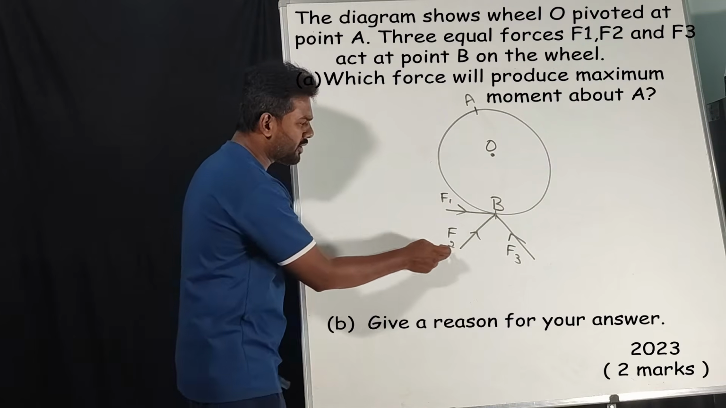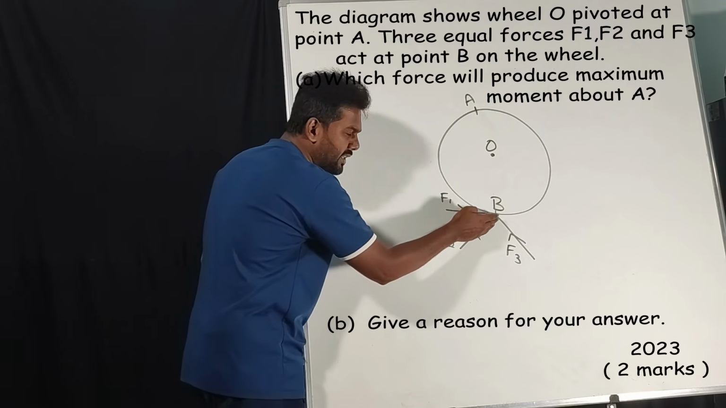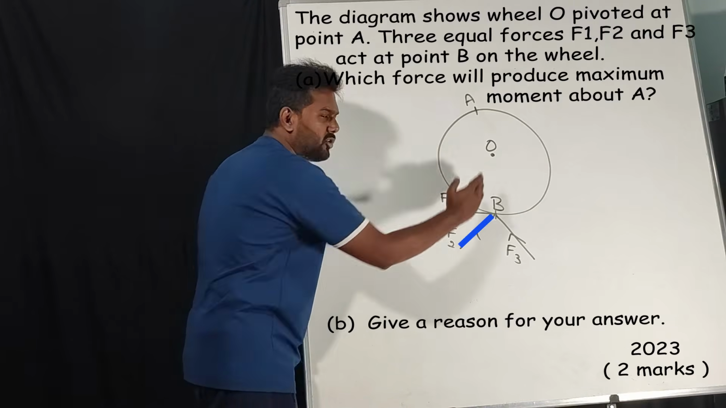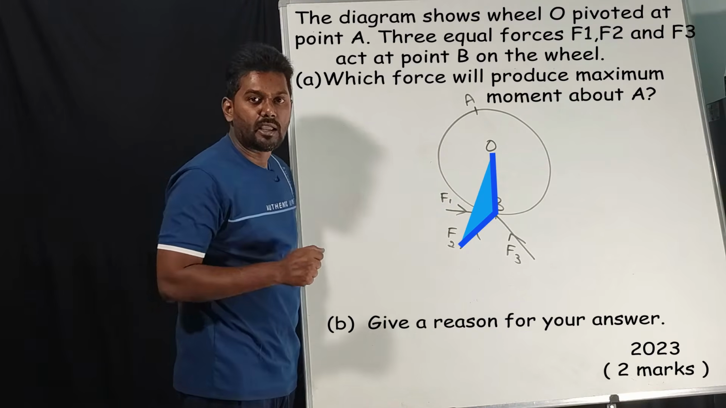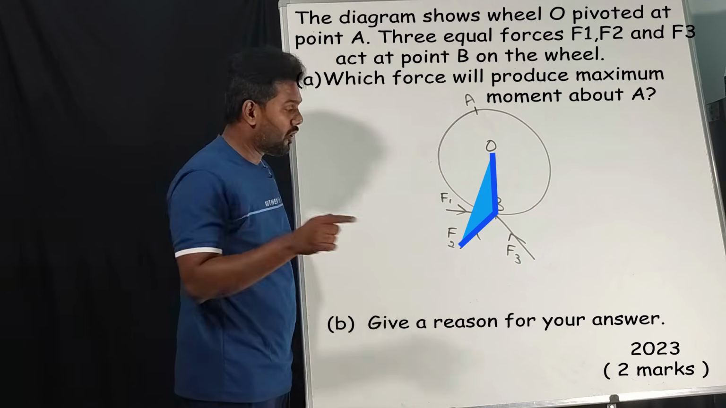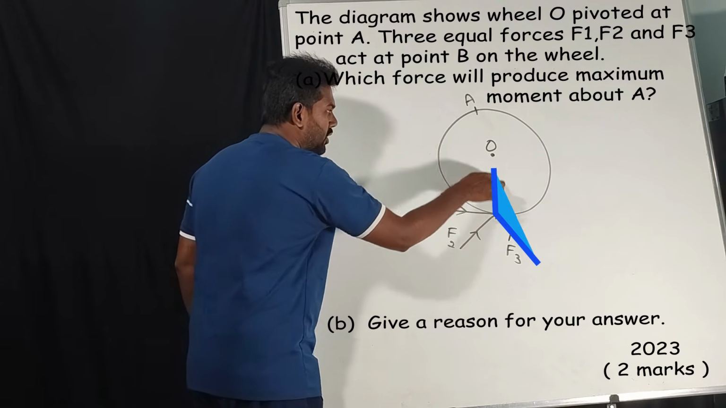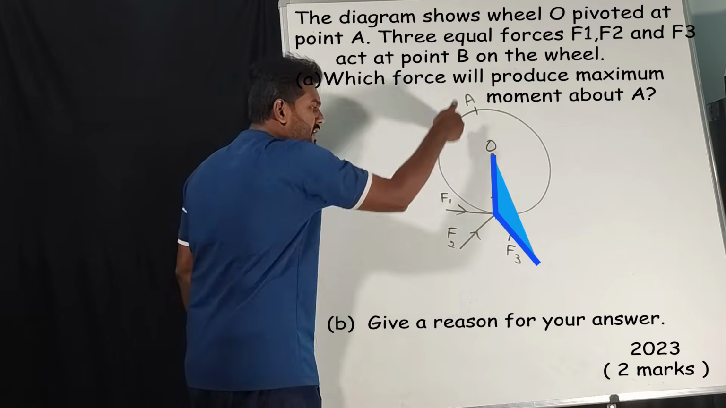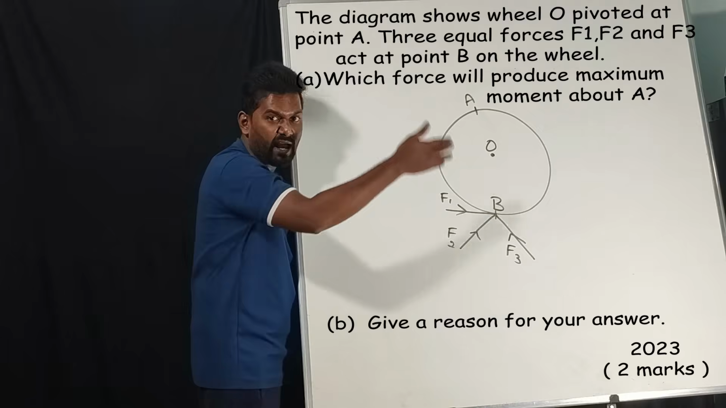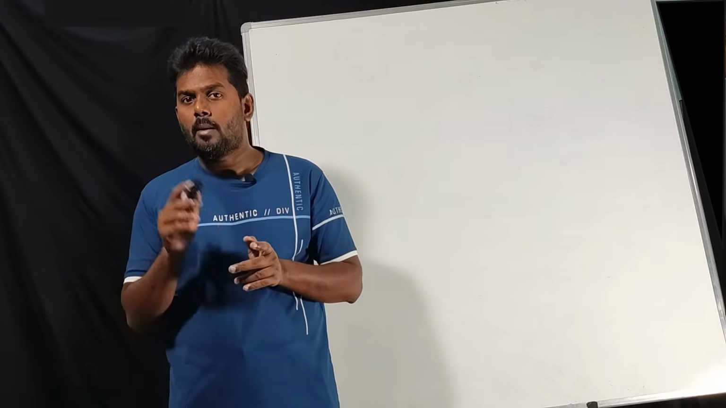Now what about F2 and F3? In this direction the force is applied from here to here. See this angle. Do you think it is 90? It is more than 90. It is not that the more the angle, the more the moment of force. No, no, no, no. 90 degree. What about this one? From here to here, again it is more than 90, correct? So which is providing 90 degree, the right angle? F1.